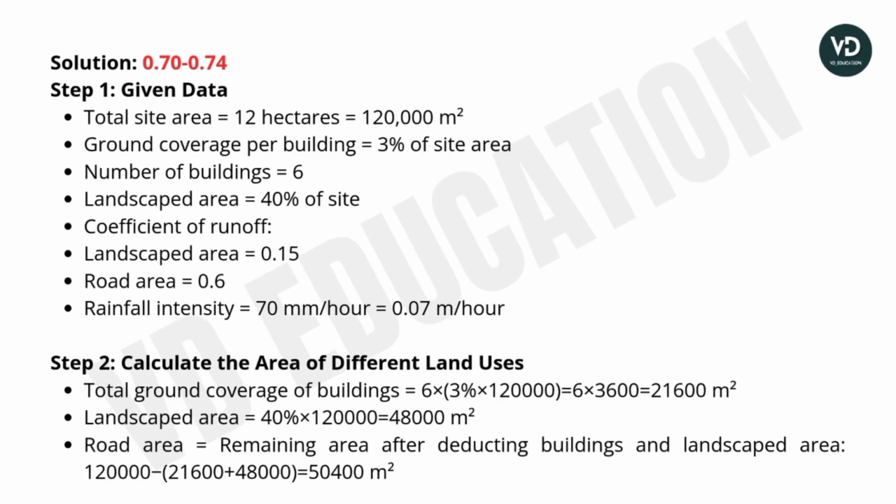Let's discuss the solution. First step is the given data. Write down all the given data from the question.